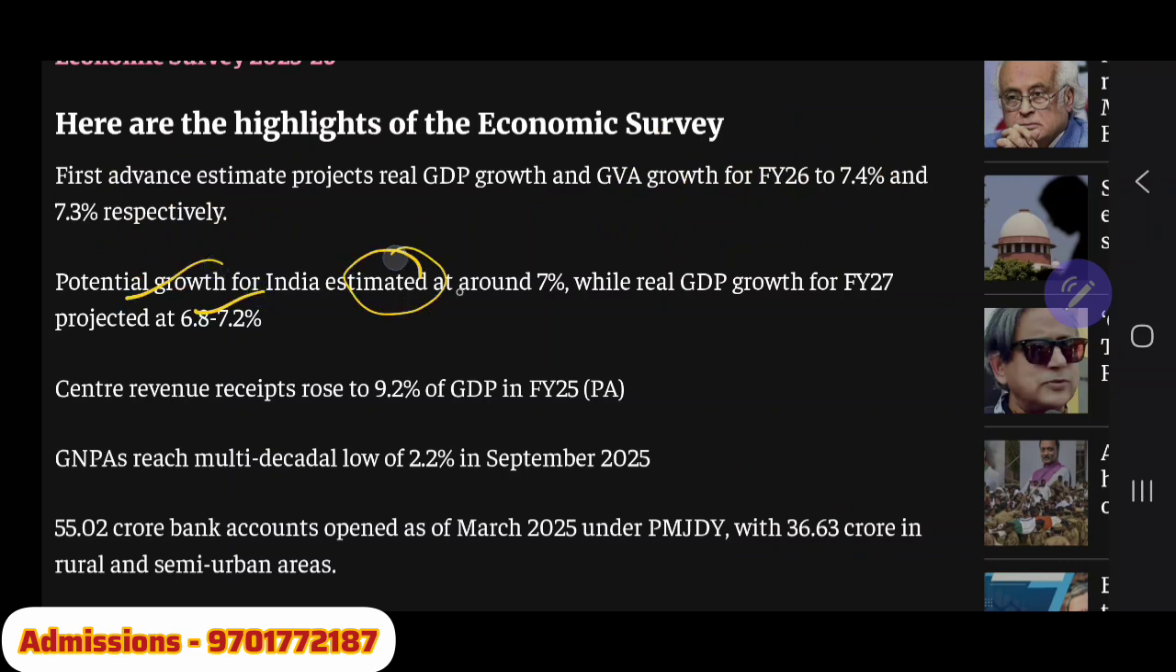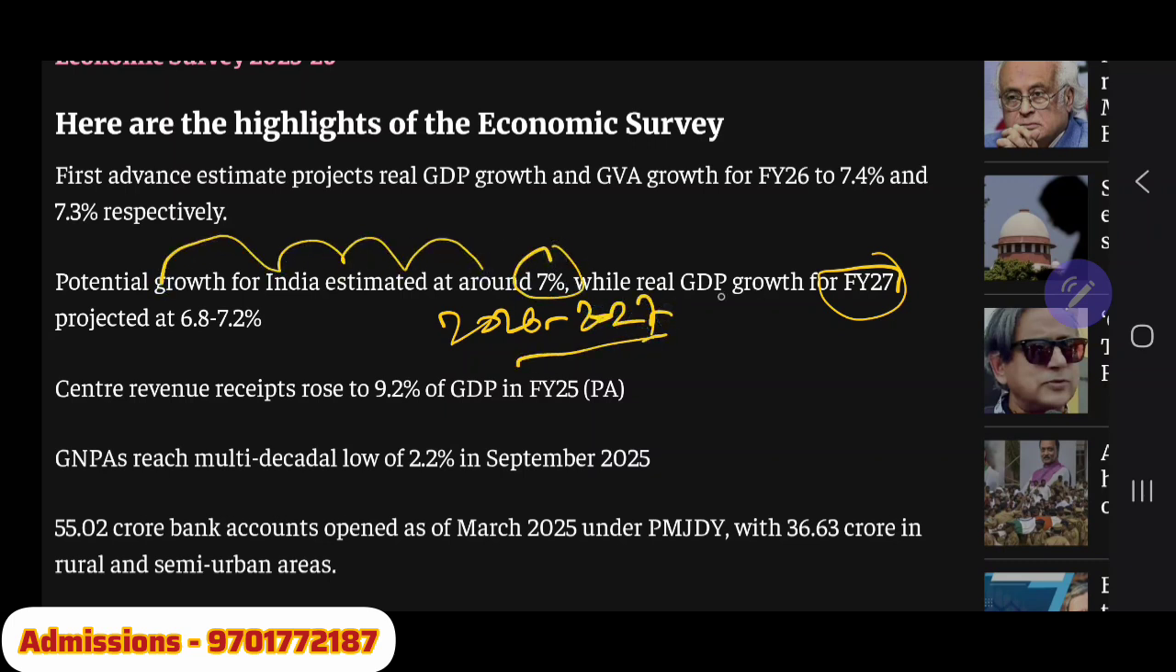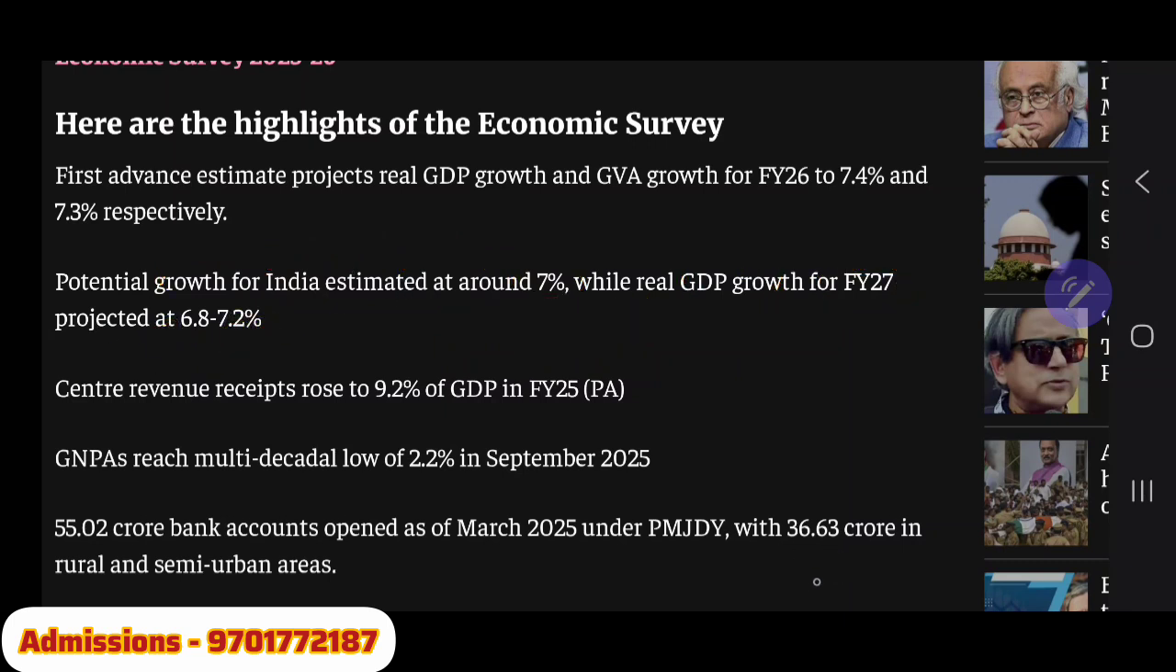Potential growth for India is estimated at around 7%, while real GDP growth rate for financial year 2027 is projected at 6.8 to 7.2%. So the survey is saying that in this present year, 2026 to 2027, our potential growth could be 7%, whereas real GDP growth will be 6.8 to 7.2%, which is very nice when compared to the nominal growth rate, which is very near.